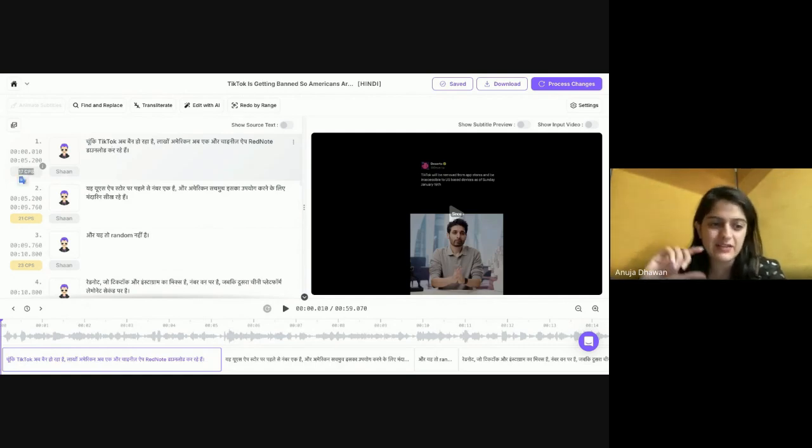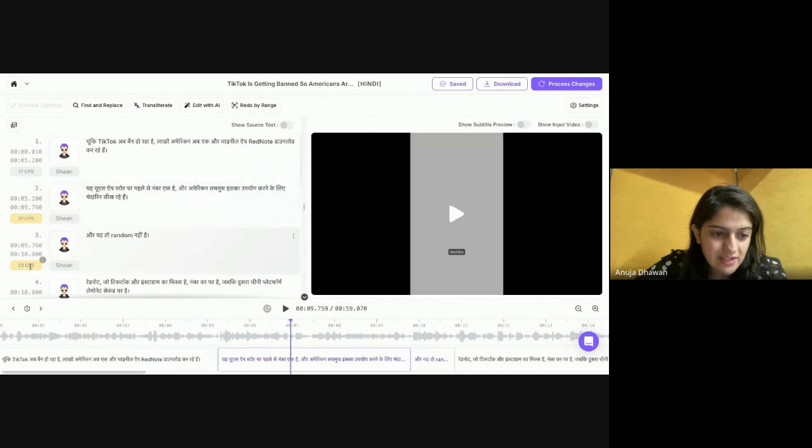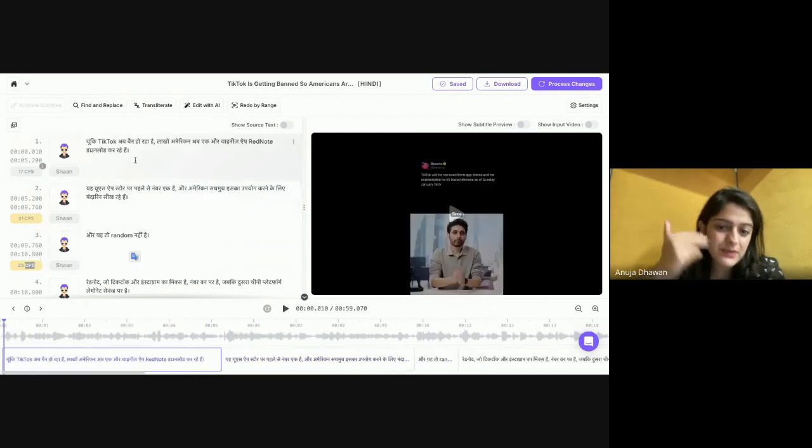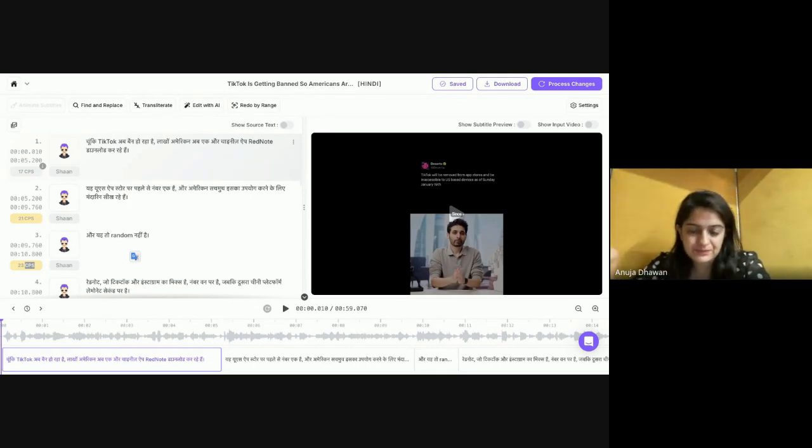CPS means characters per second. This defines the speed at which the AI will be speaking whatever is written in that segment. Now this is very important because, as we can see, this is 21, this is 23. What this means is that the speed of the speaker is going to be different in all three segments. And this is exactly the type of correction that you need to do to make this video better.